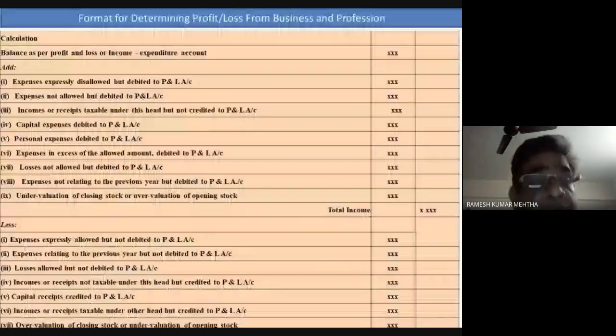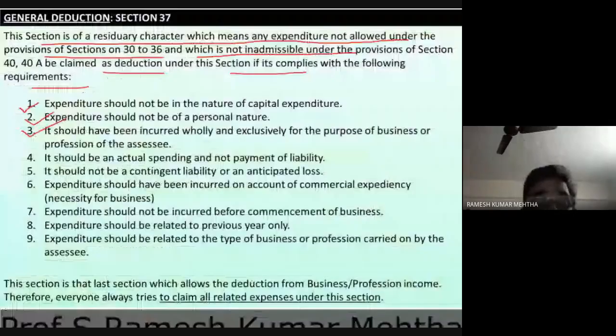Next one, it should be an actual spending and not a payment of liability. So this is also a general rule that has to be followed. It should be an actual spending and not a payment of liability. It should not be a contingent liability or an anticipated loss.